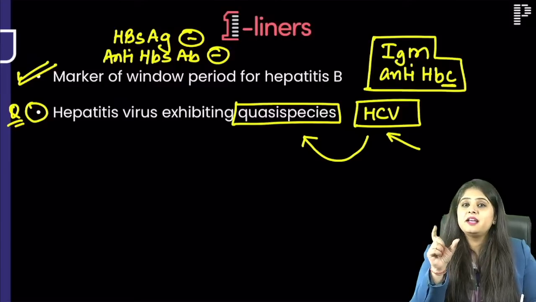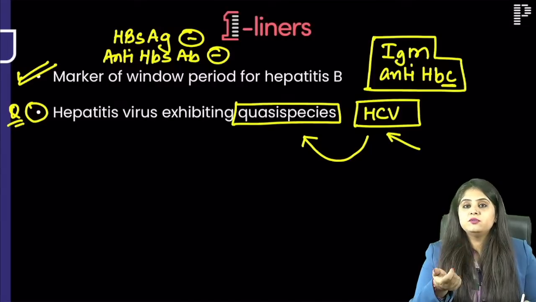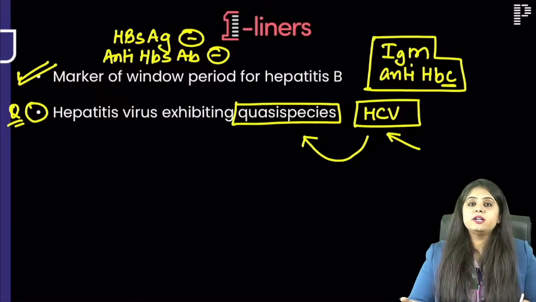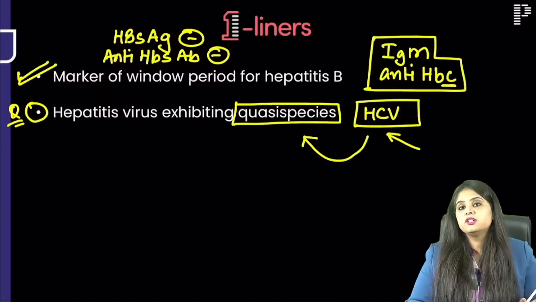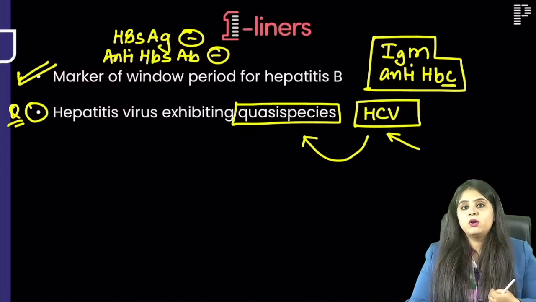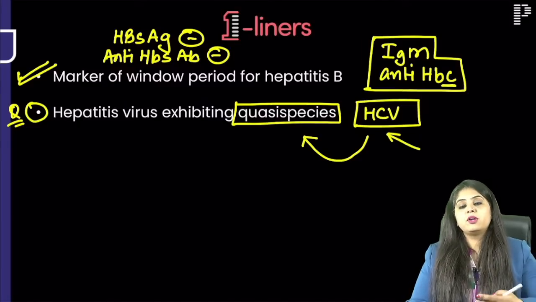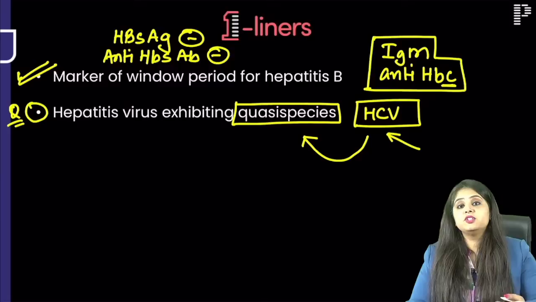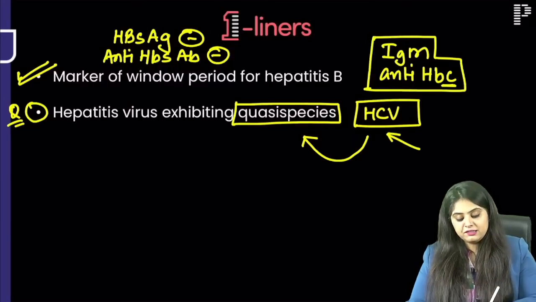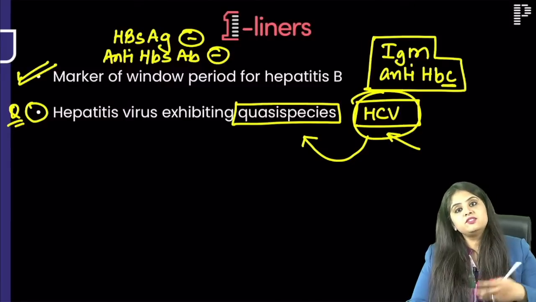Hepatitis C is like that Telegram user ID, that scammer on Telegram. He sells you one course for 99 rupees and you feel, wow, I'm getting an app. He will take 99 rupees from you before you get the username and password. He will change his entire profile and block you. Then the next time you try to block him, he again changes his username. Every time you go to block him, he comes with a new username. That means every time I try to make a vaccine, hepatitis C has undergone a mutation and changed itself.